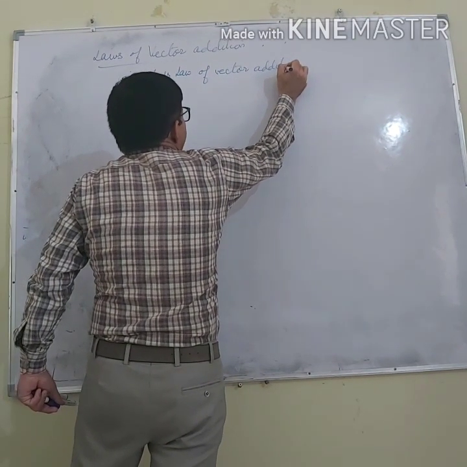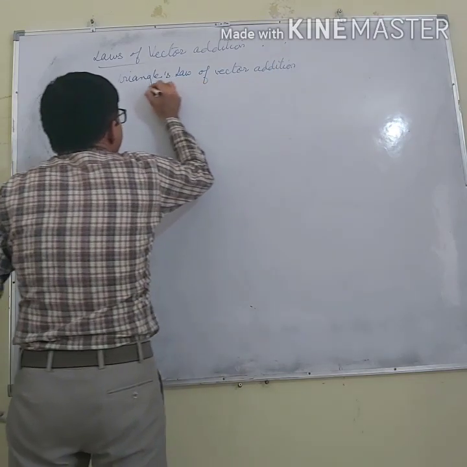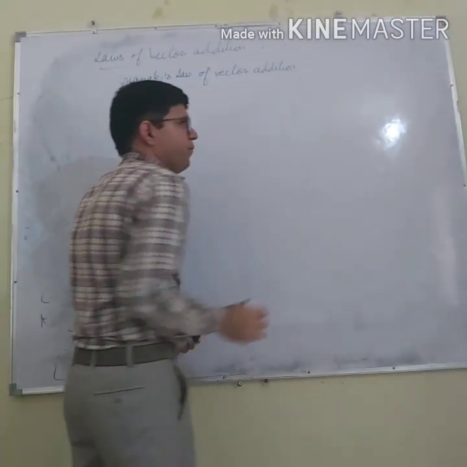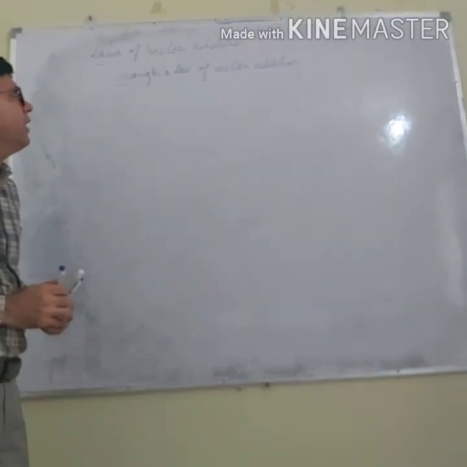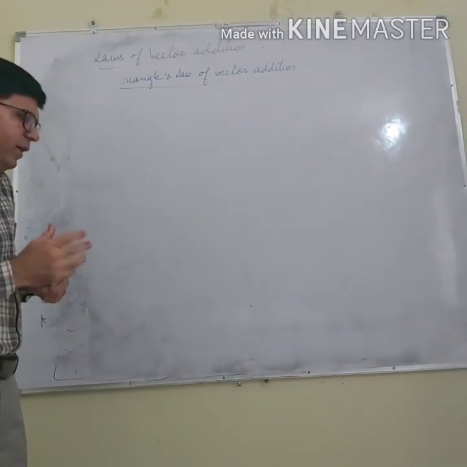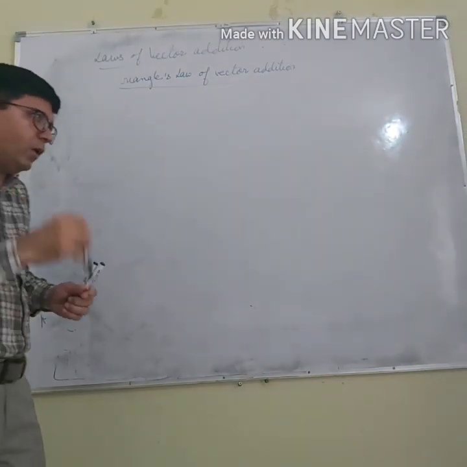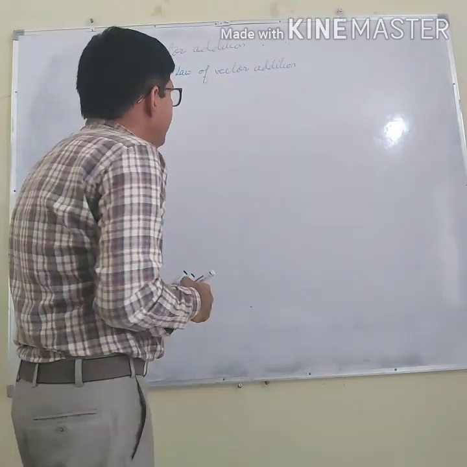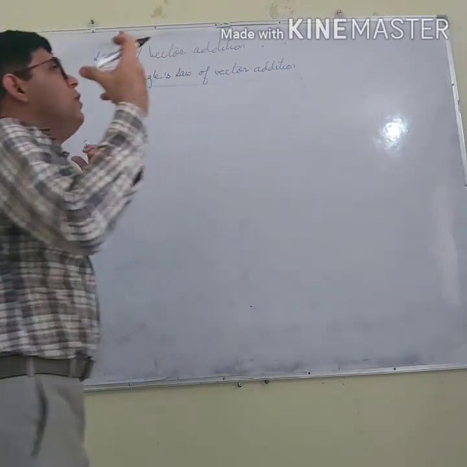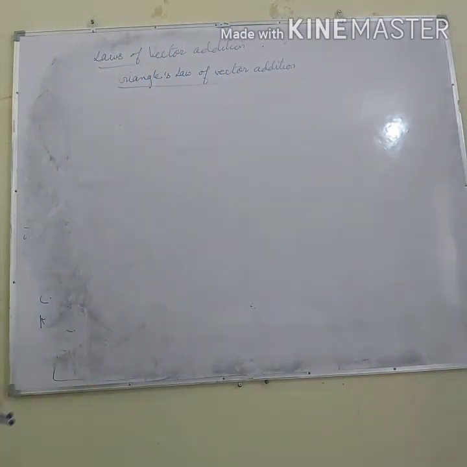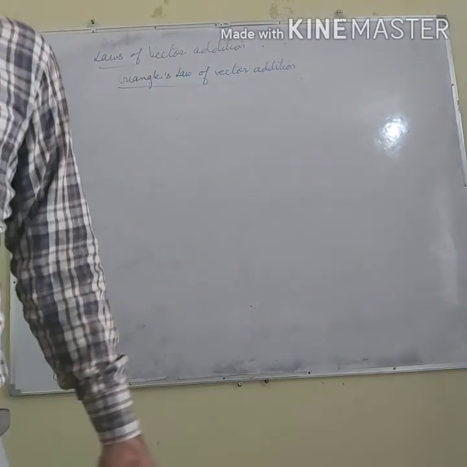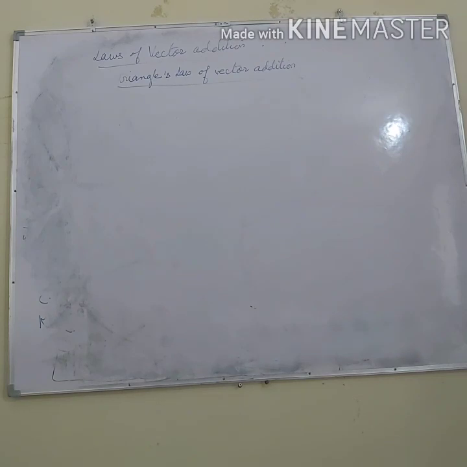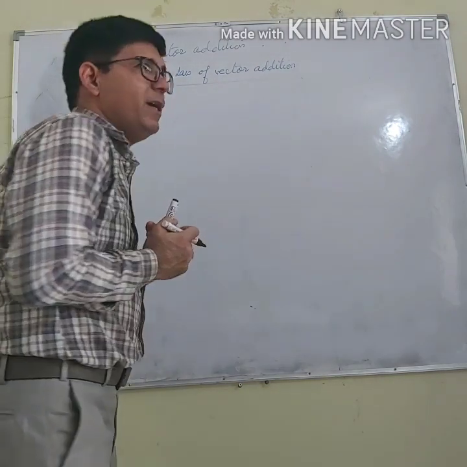What is the triangle law of vector addition? How can we explain the triangle law of vector addition? Let us take the triangle law. What does it mean? We will find the addition of two vectors by using a triangle.